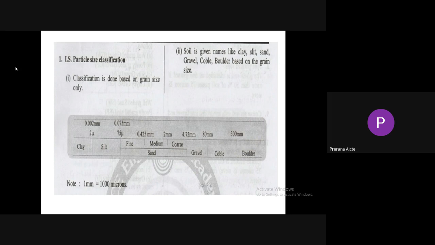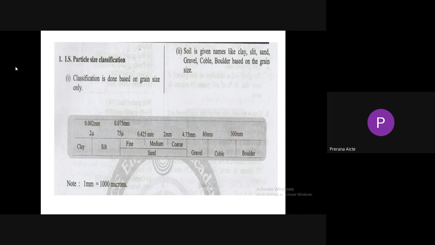Next, if the soil size is between 75 microns and 4.75 mm, then it is called sand. So 1 mm equals 1000 microns. So 75 microns, 75 divided by 1000 will give the mm. If the soil size is between 75 microns and 4.75 mm, the soil is classified as sand. If the soil size is between 75 microns and 0.425 mm, the soil is classified as fine sand. If the particle size is between 0.425 mm and 2 mm,